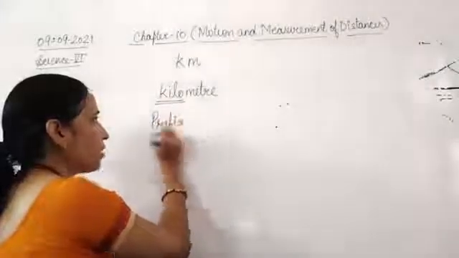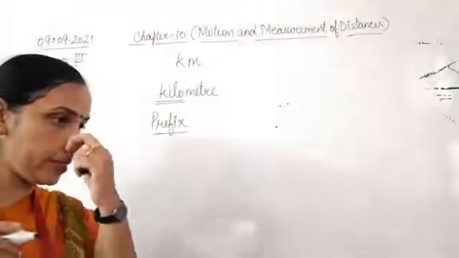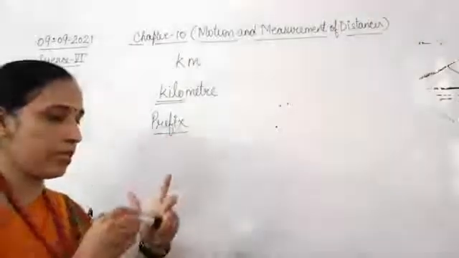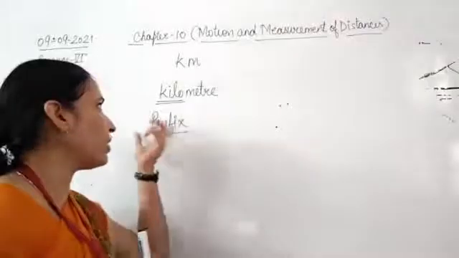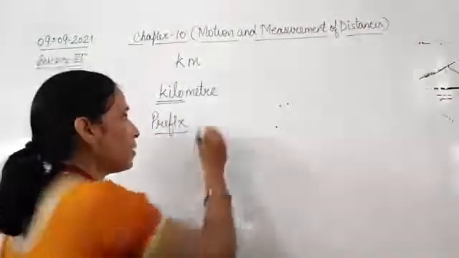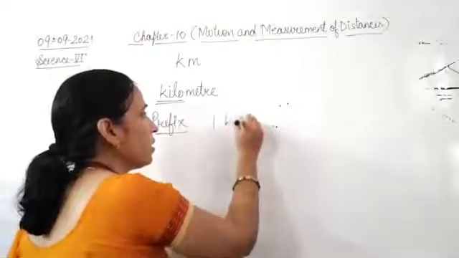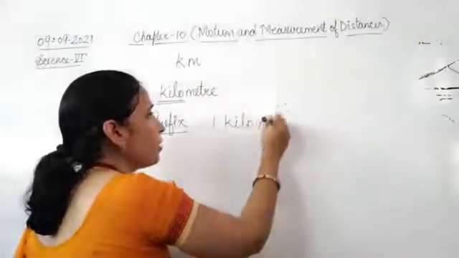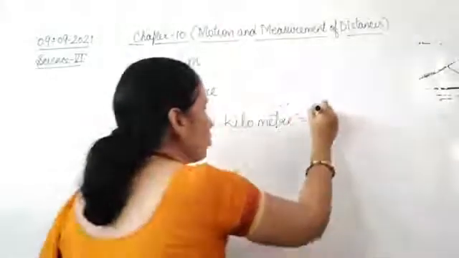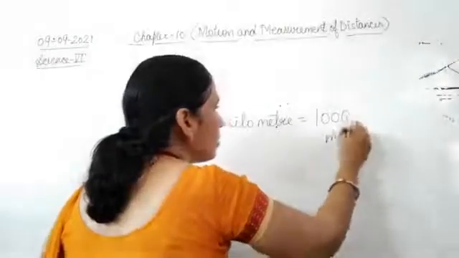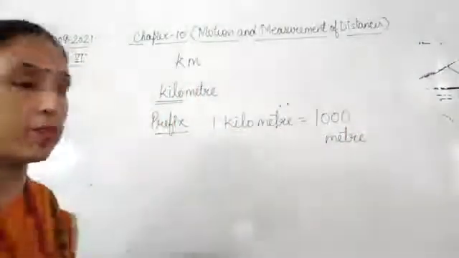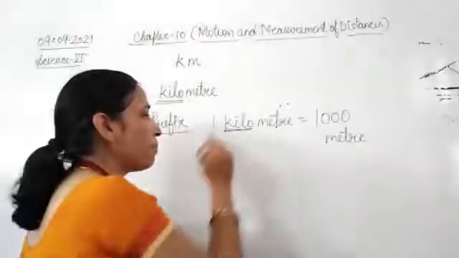You have done prefix and suffix in English, where something is joined before a word. So if we join kilo before meter, it means 1 kilometer is equal to 1000 meters. Since kilo is a prefix.